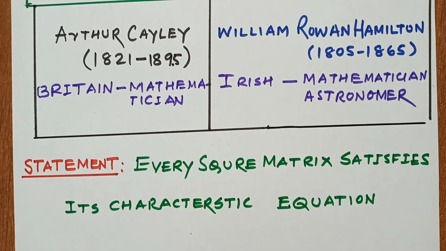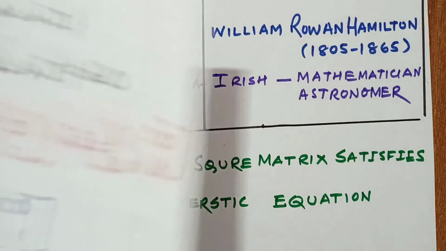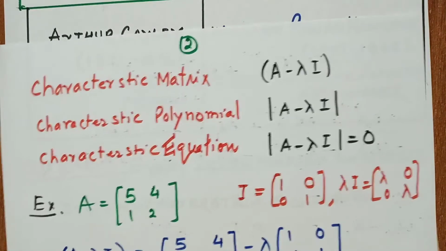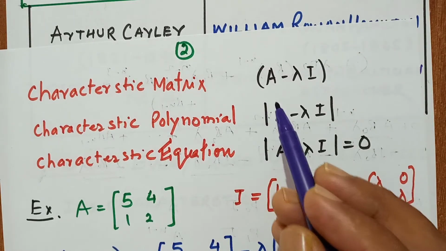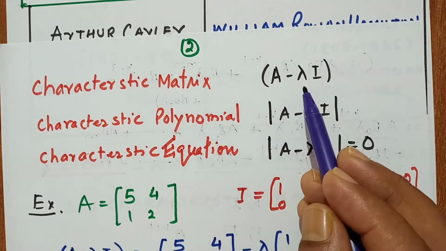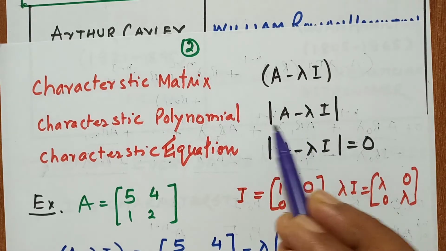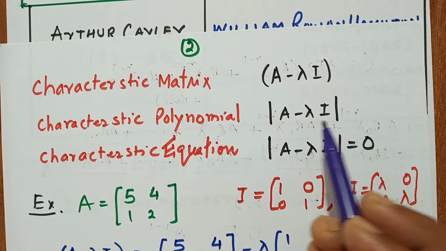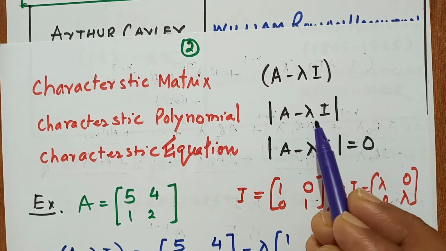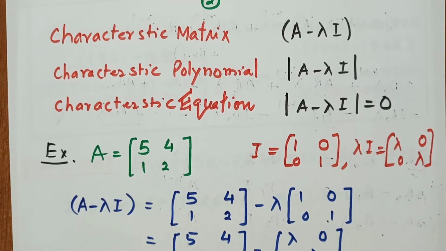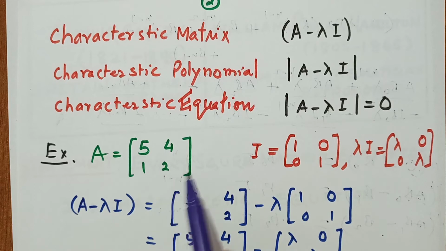As we know from the previous lecture, if A is any square matrix, this is the characteristic matrix and this is the characteristic polynomial, a polynomial in powers of lambda. Suppose this is a square matrix.